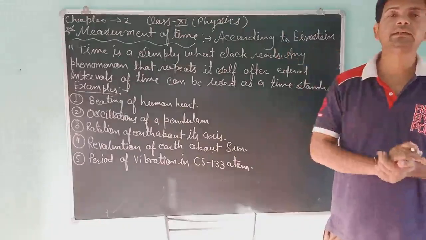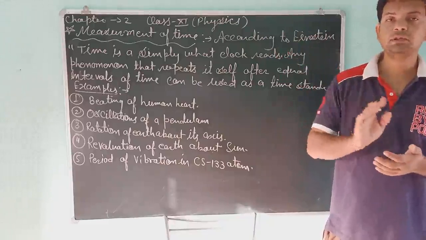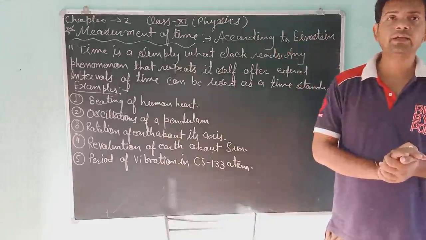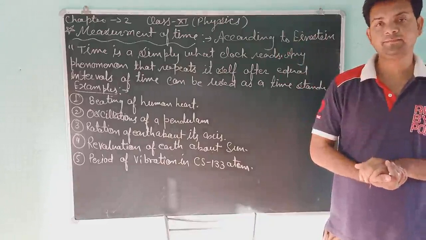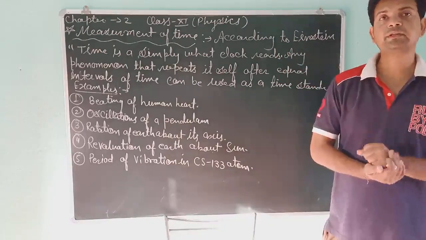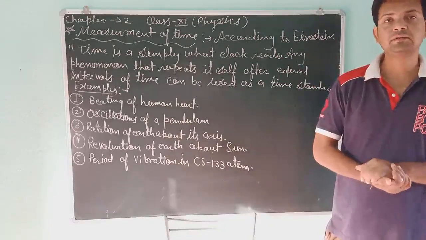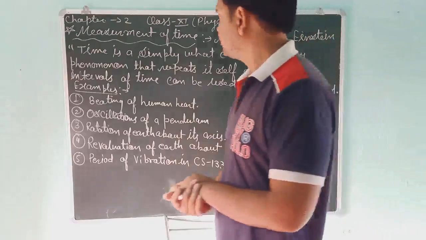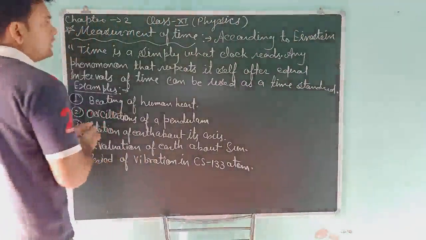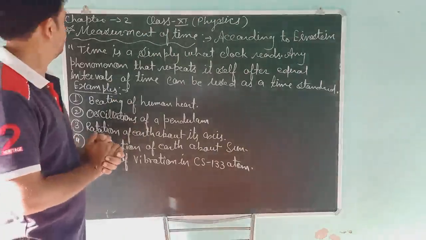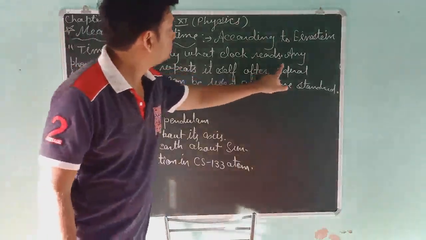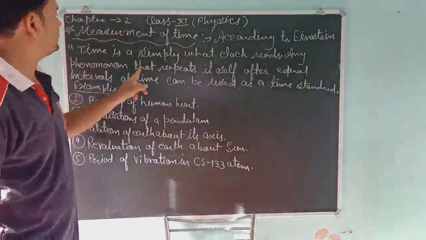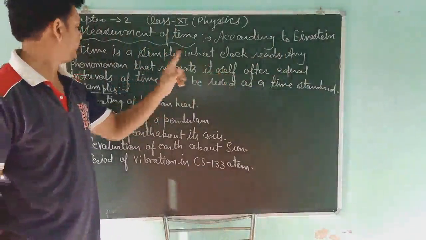In other countries, it was different. And we want to make a unique time measurement.